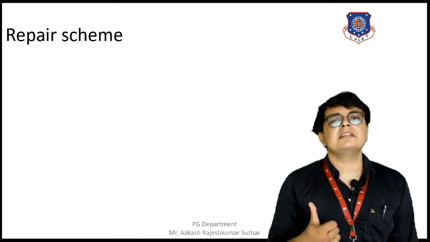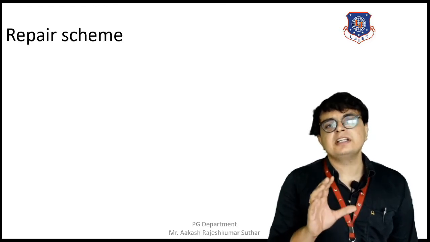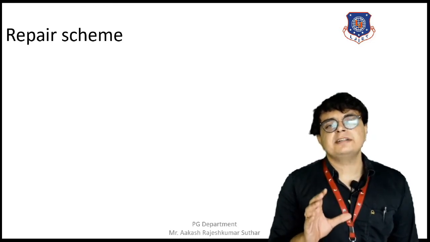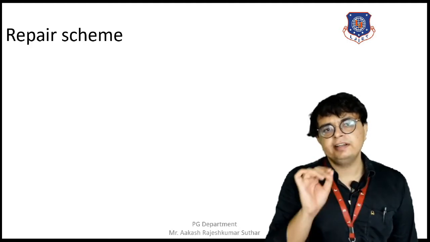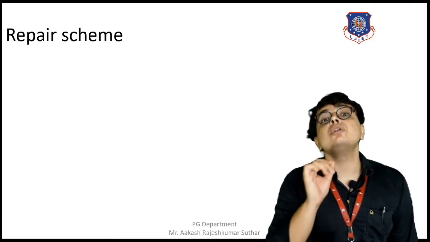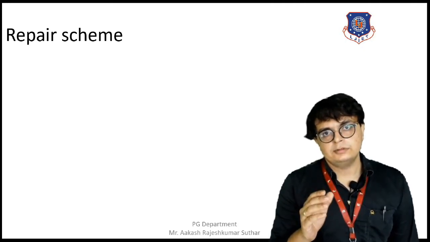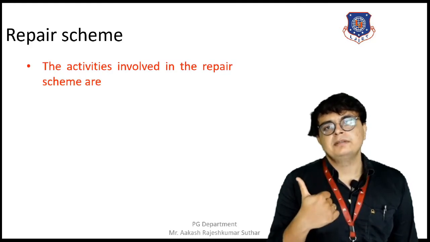Repair scheme is nothing but a planning of the repairing work that is required to be done, so that the repairing is done properly, it is justified to the machine, and proper maintenance is done at regular times.